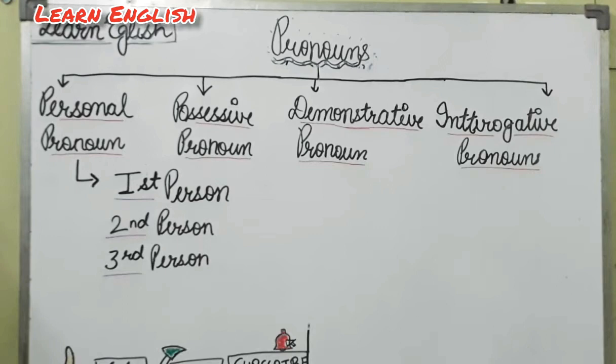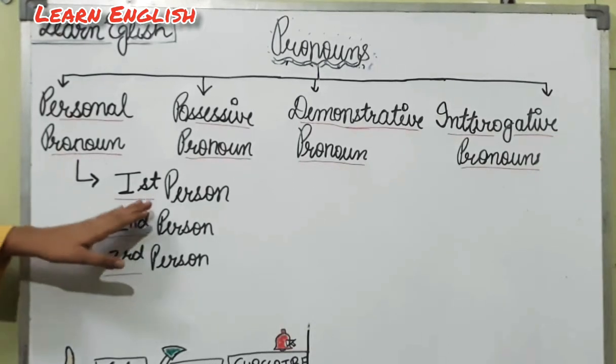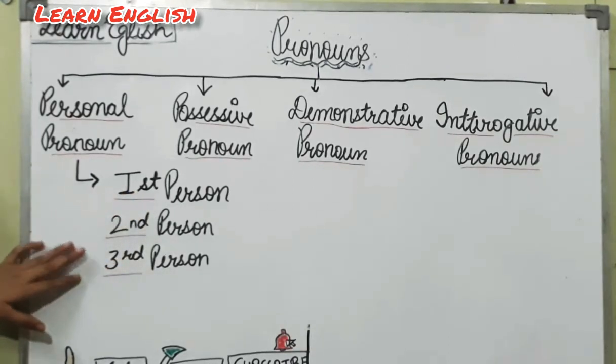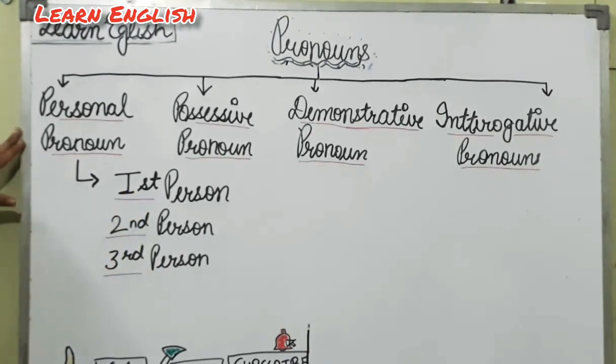So I hope it is clear to you. Some examples of personal pronouns are I, we, they, he, she, it, me, them, you, and us. Okay friends, so now I hope the personal pronoun is clear to you.